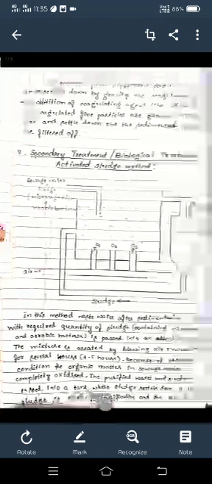Now we go for the second one, secondary treatment. This is very important from the point of view of the examination. The secondary treatment is also known as biological treatment or activated sludge method, because we are using sludge here. That's why it is also known as the activated sludge method. In the exam, they sometimes ask you to write a note on the activated sludge method. That is nothing but the secondary treatment method.